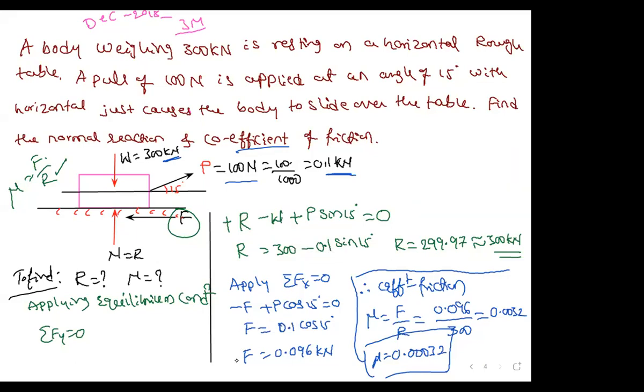Sir, if this was inclined, could we apply tan theta is equal to mu to find mu? If it is inclined, then tan theta is equal to mu is different, because that theta is with the normal. The resultant reaction is making an angle theta with respect to the normal. That you will understand in the next problem. Just take down this first, I will explain that one.